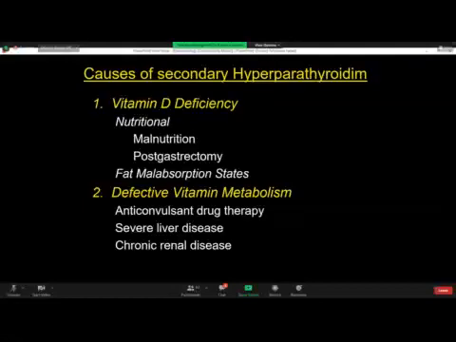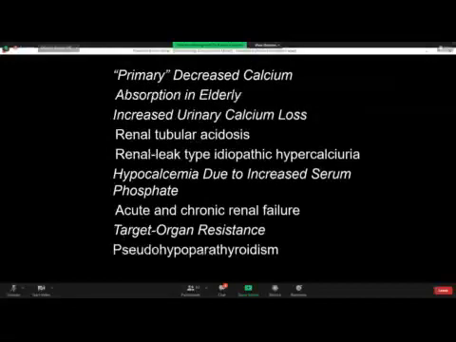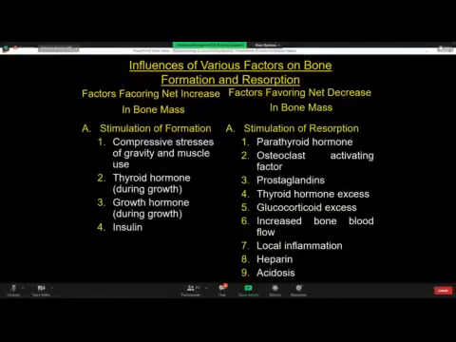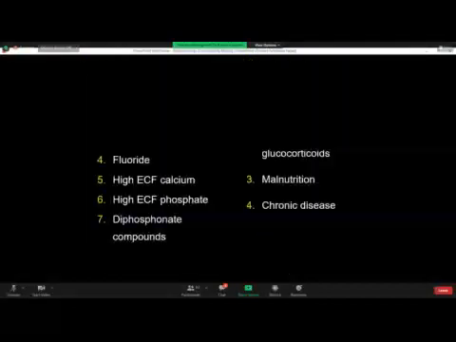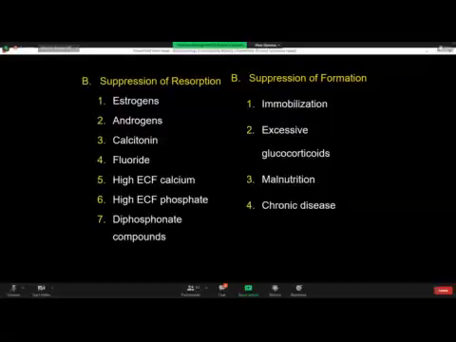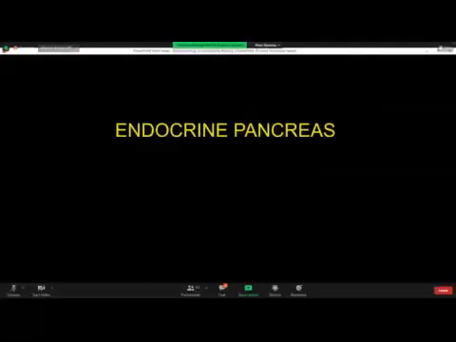Defective vitamin D metabolism in the body may occur due to anticonvulsant drug therapy, or severe liver failure, or chronic renal failure. So liver failure, renal failure, anticonvulsant therapy may lead to defective vitamin D metabolism.